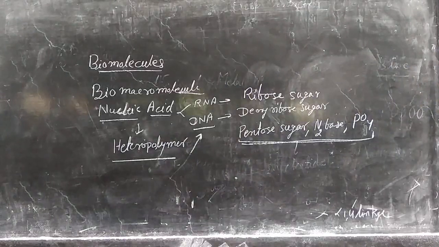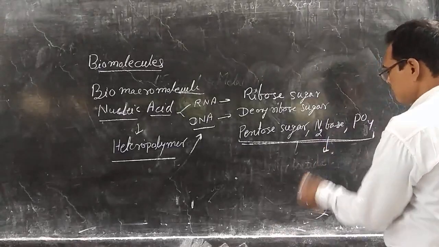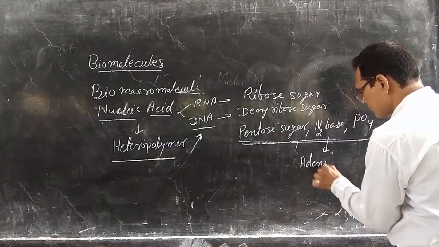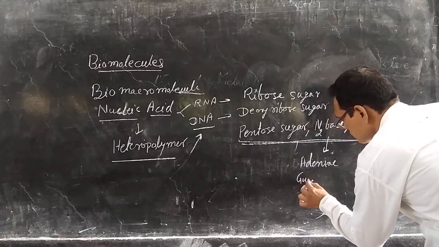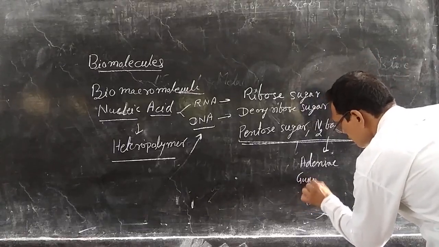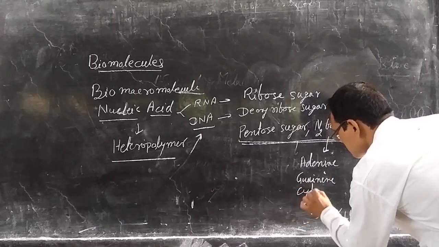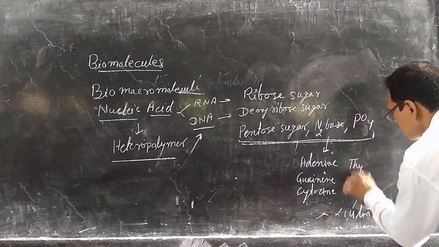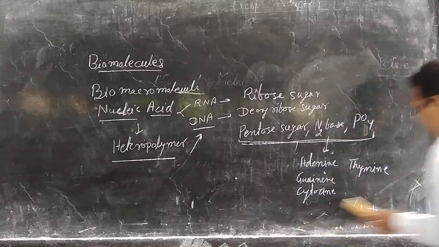The nitrogen bases are heterocyclic, of 5 types: adenine, guanine, cytosine, thymine, and uracil.